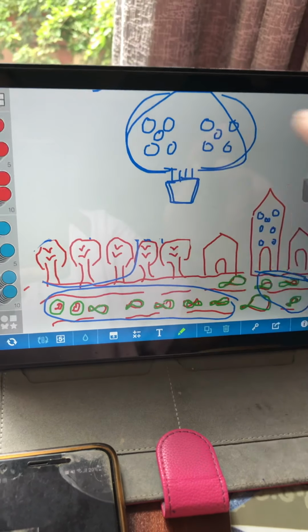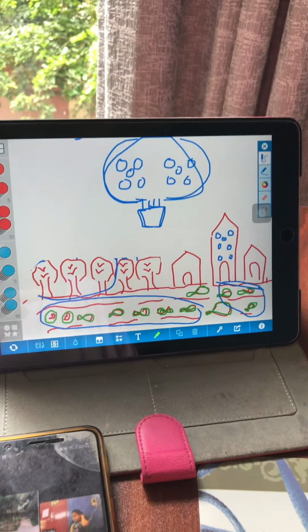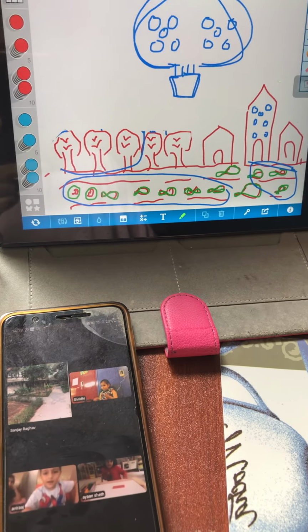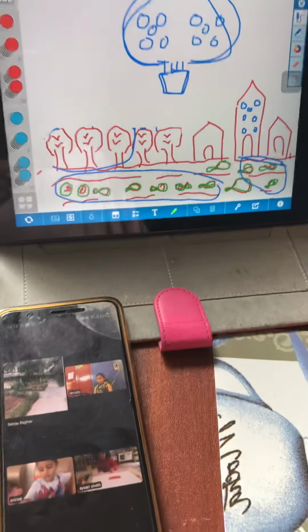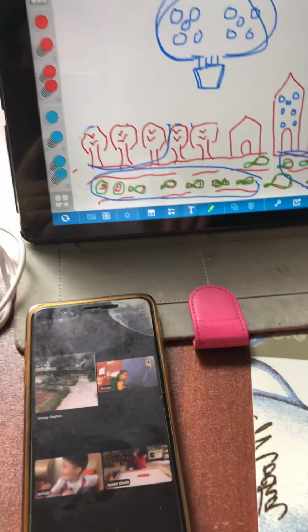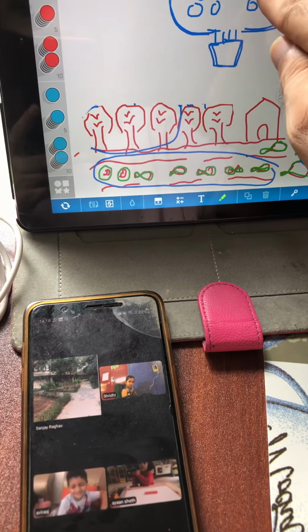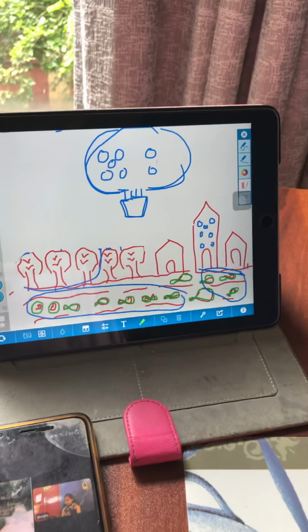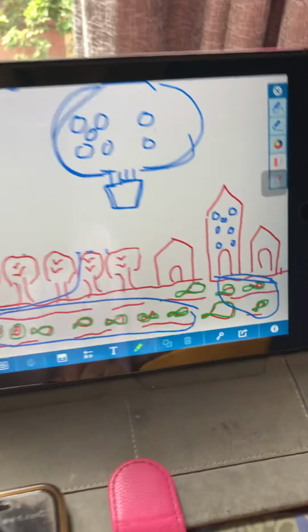So how many dots are there on this balloon? 10. Very good. Now close your eyes. Now somebody came and erased some of the designs, some of the dots. Can you tell me how many dots did they erase?